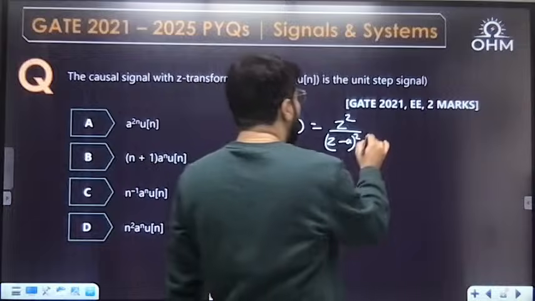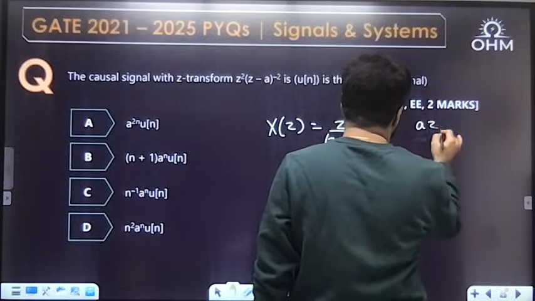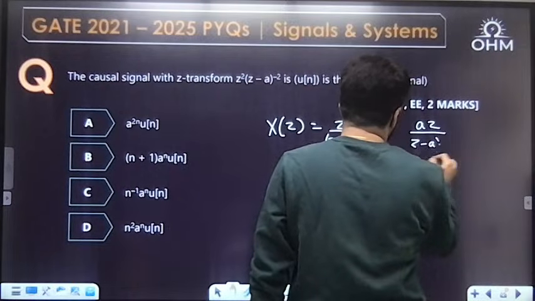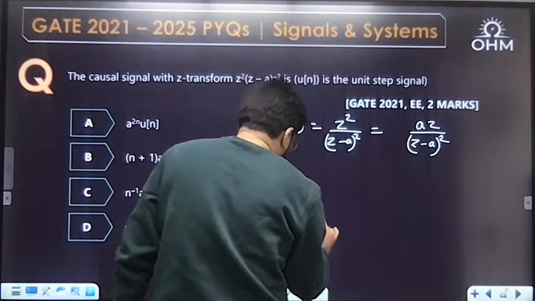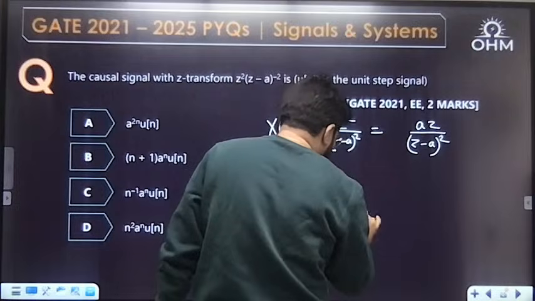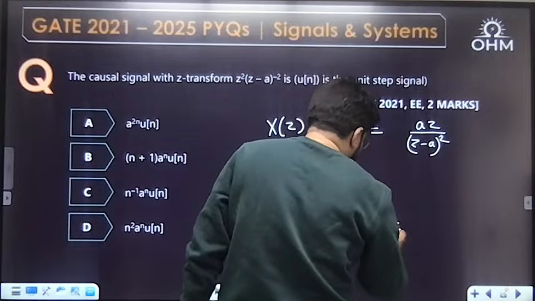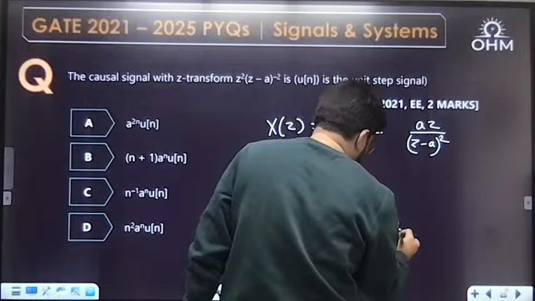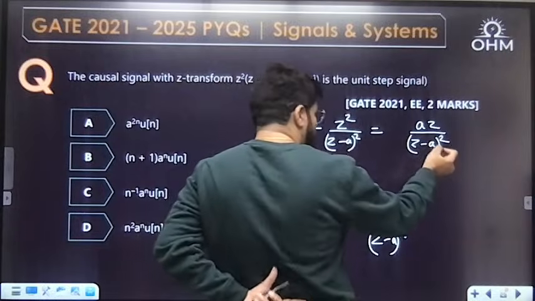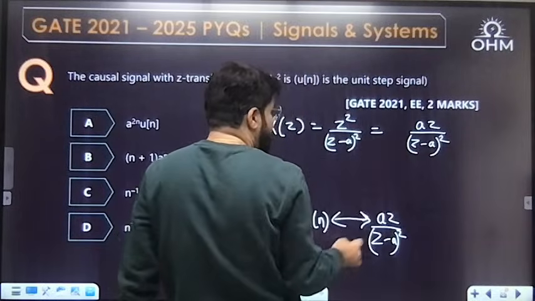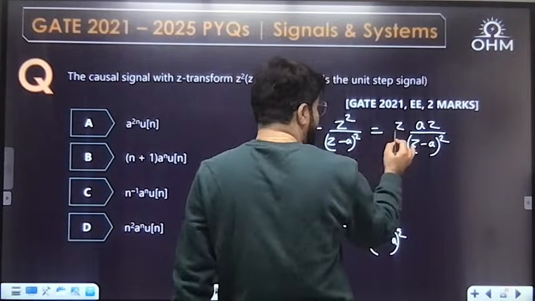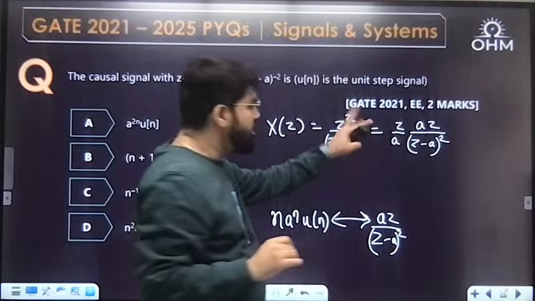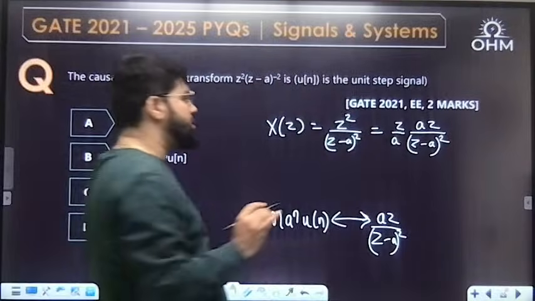Then you can write it this way. Suppose it was az upon (z minus a) whole square, standard formula, because the signal n a power n u(n) has the Z transform az upon (z minus a) whole square. So denominator (z minus a) whole square gives me the motivation to write it in the form of az, but it is z square, so one z outside, and there is no a in the numerator, so I divide by a. So I can write this way, z by a into az upon (z minus a) whole square.